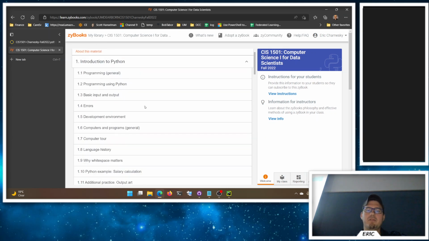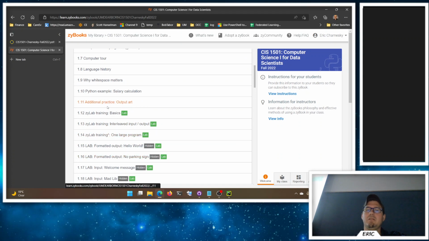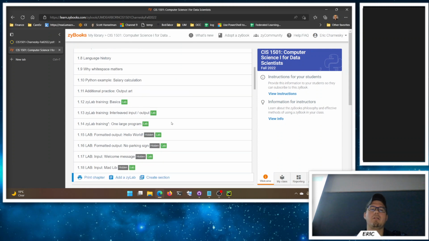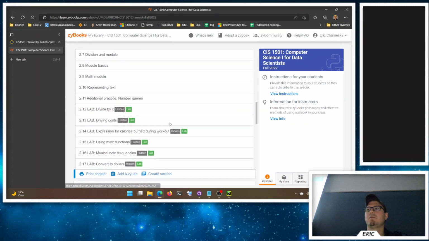So I think there were labs for chapter 1. Yeah, so there were labs in chapter 1. This is essentially you getting used to how Zylabs work. They're pretty basic ones here, just kind of a flavor for getting started. Once we get into the other chapters, the labs ask you to go do something. And the cool thing is it checks it, right? It will run it with a given input and see if it gets the output that it expects, which is nice. We'll do that automatically for you.